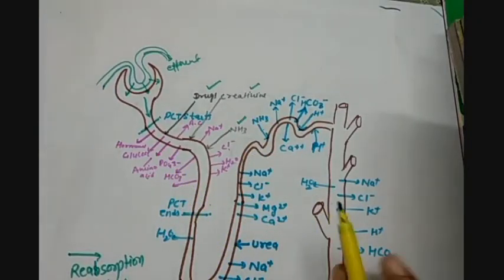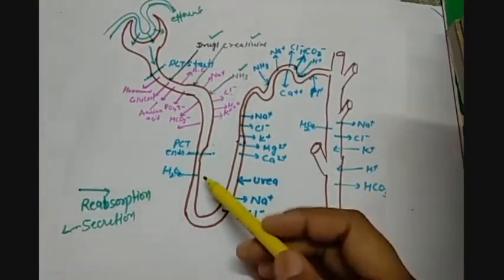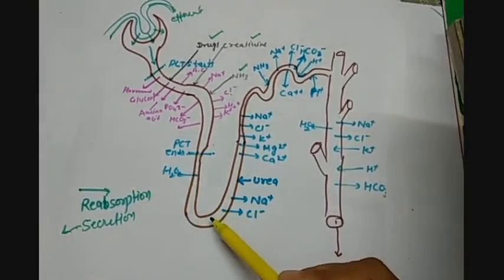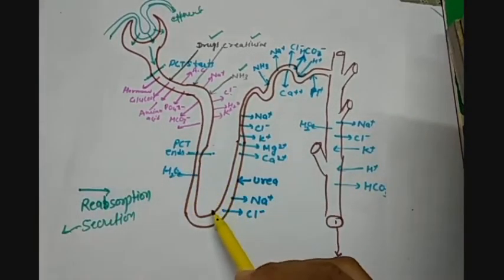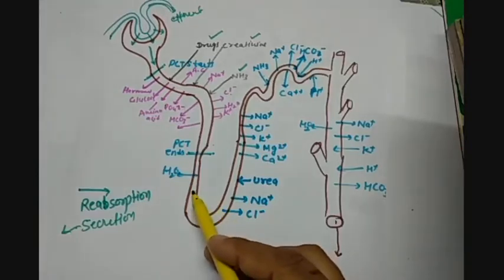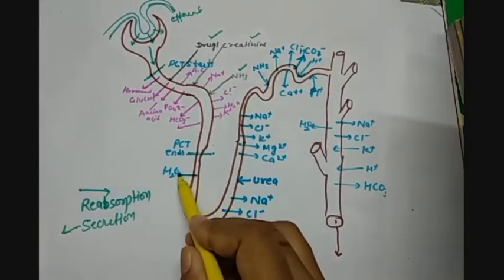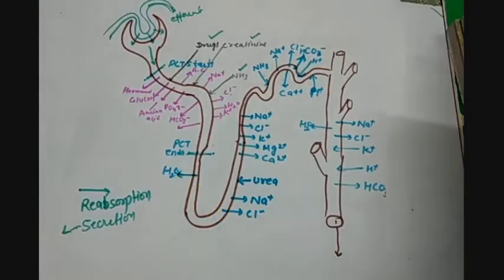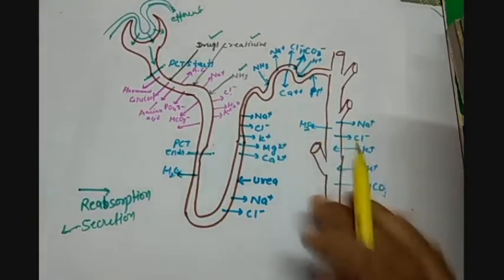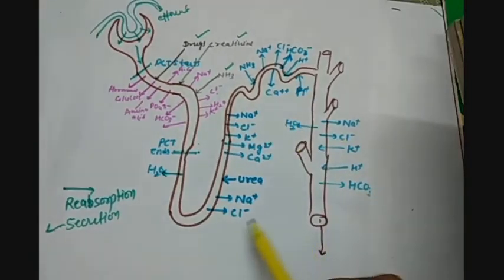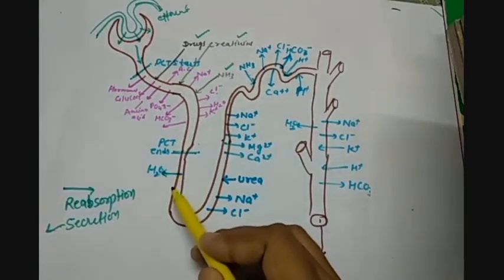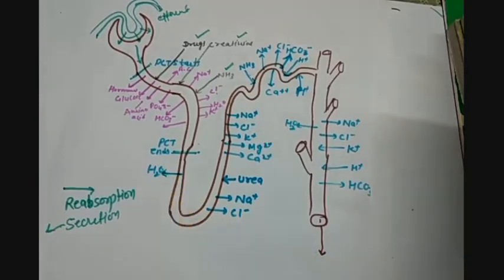So now what happens as we go in the descending loop of Henle? Descending means going down. So what happens here? Only the water is getting reabsorbed. Nothing else is happening here. But in the ascending loop of Henle, what happens? Because the descending loop of Henle was permeable for water only, nothing else can pass.